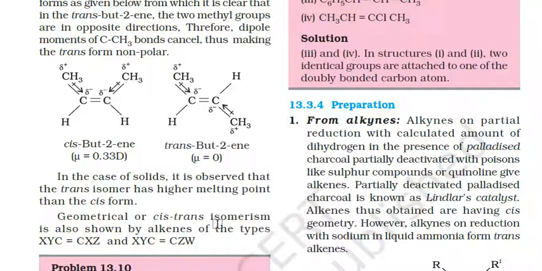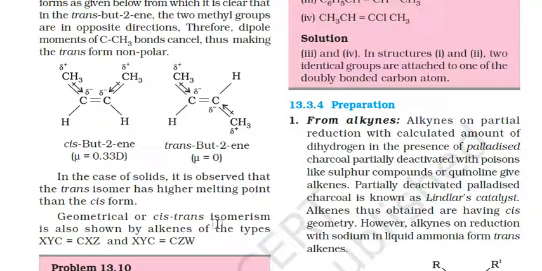In case of solids, it is observed that the trans isomers have a higher melting point than the cis forms. Geometrical or cis-trans isomerism in alkenes is also known for the types XYC=CXZ and XYC=CZW.